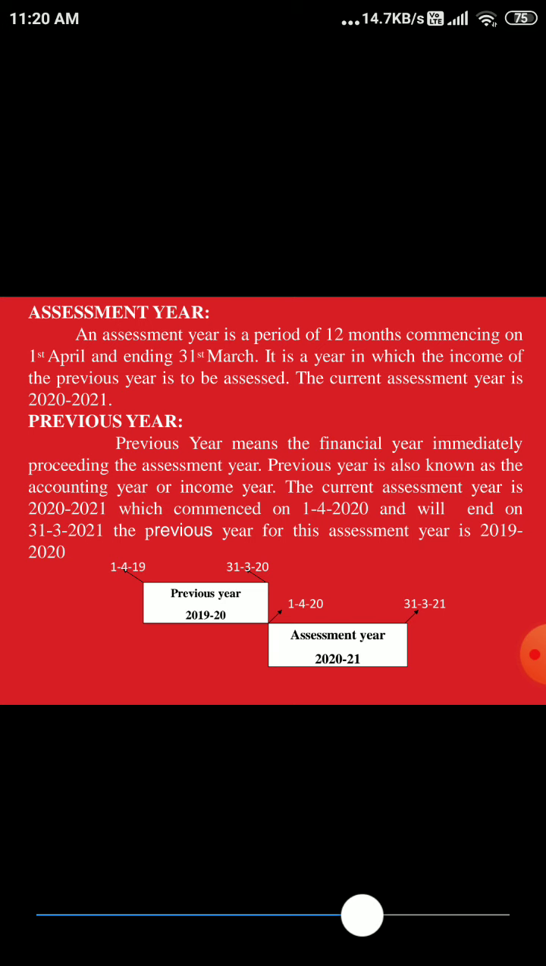You can see the picture below. The previous year starts on 1/4/2019 and ends on 31st-3-2020. So this is the current previous year, 2019-20. Assessment year is 2020-21. It starts on 1/4/2020 and ends on 31st-3-2021. So this is the assessment year.